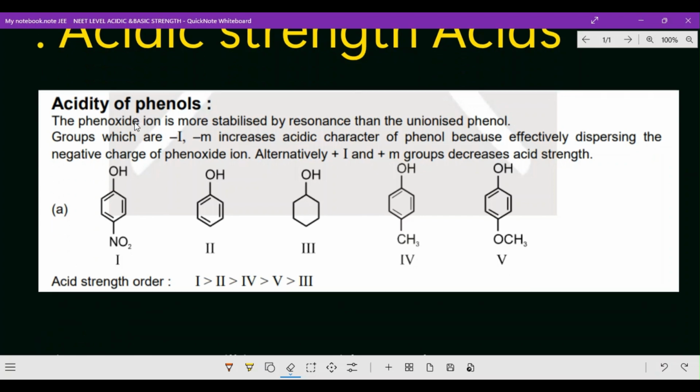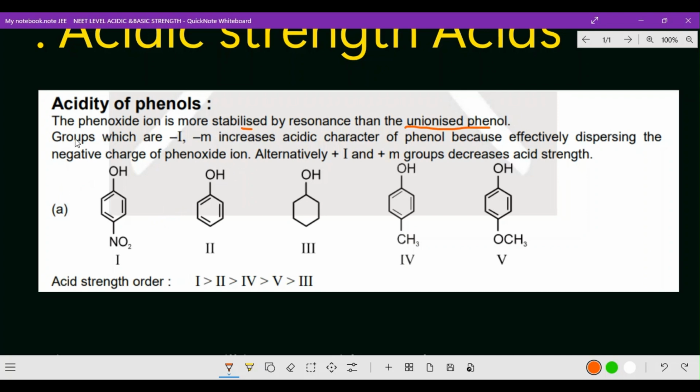When we discuss the acidity of phenol, the phenoxide ion is stronger than phenol. Why? Because it is more stabilized by resonance. Phenoxide ion is more stabilized by resonance than unionized phenol. Usually, this acidic character comes from the effects: as the minus I effect and minus M effect increase, acidic character increases. In the same way, as plus I and plus M character increase, acidic strength decreases.